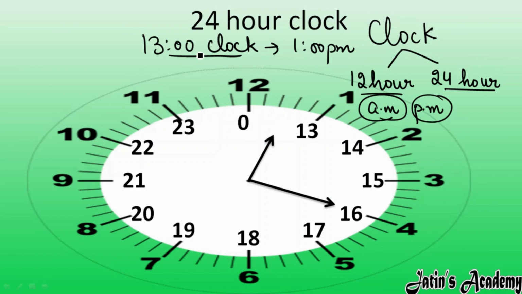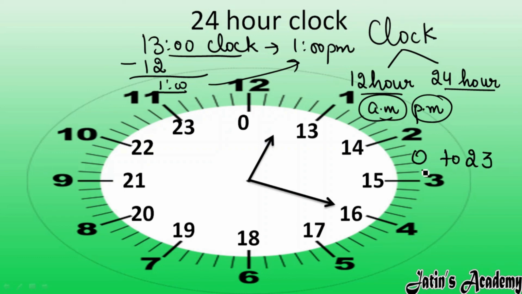How will we come to know? If a 24-hour time is given, just subtract 12 from it, and you will come to know the 12-hour clock time. In the 24-hour clock we have markings from 0 to 23, so 24 graduations are there, and in the 12-hour clock only 12 graduations are there. In the 24-hour clock we do not use AM and PM, but in the 12-hour clock, in order to know morning and evening, we use AM and PM.